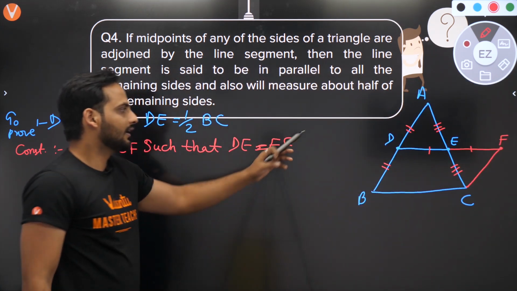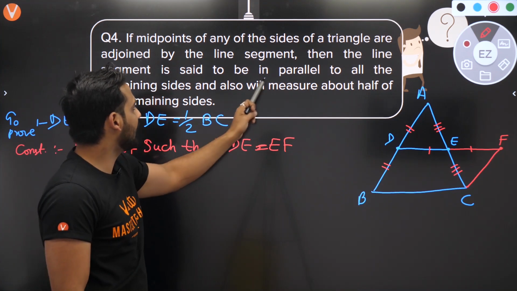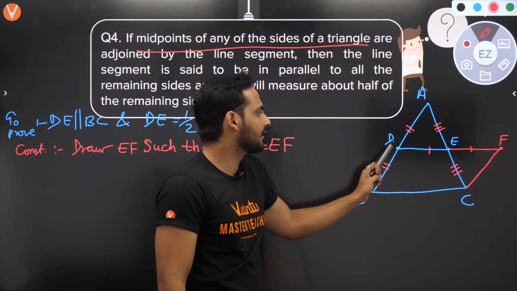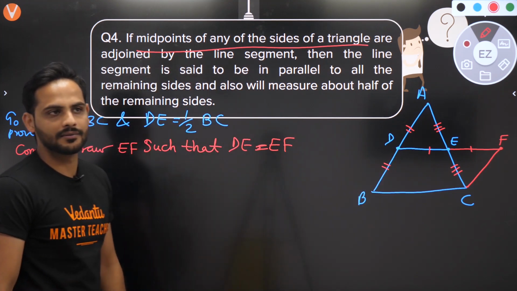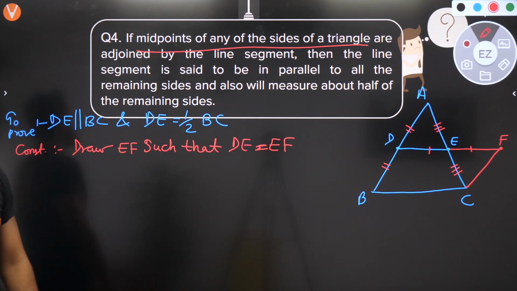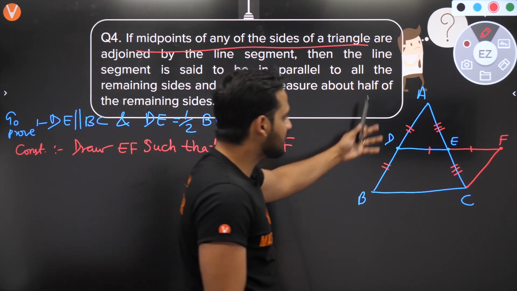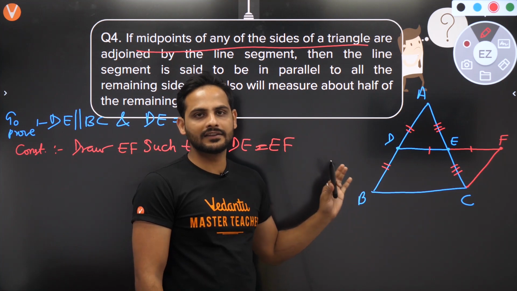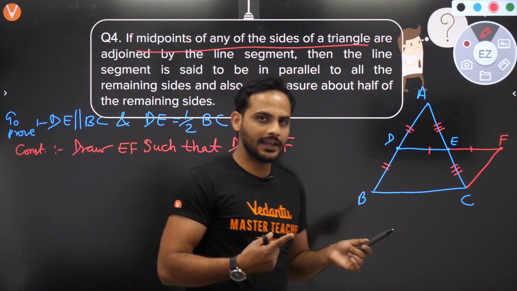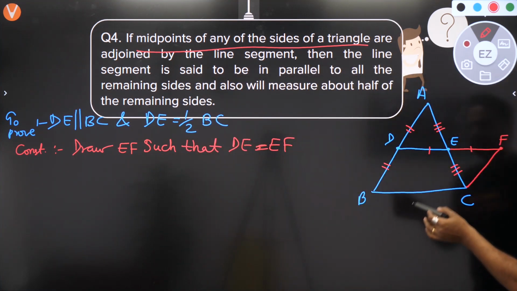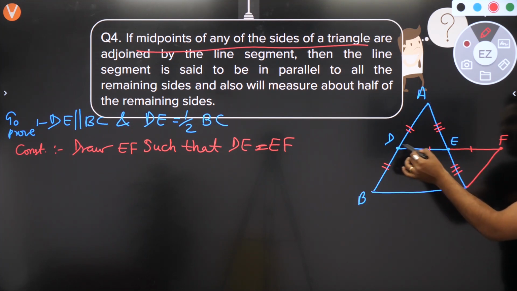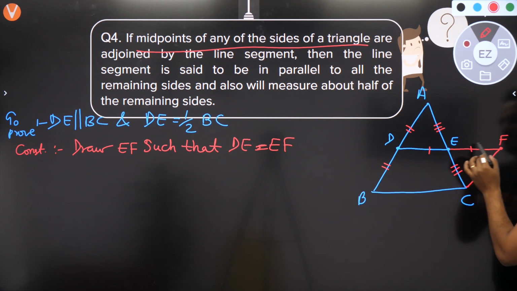Since the question is telling you that D and E are the midpoints of two sides of the triangle, we can already say AD is equal to DB, AE is equal to EC. Remembering this diagram is very important. Now the next step is to prove these two triangles congruent, ADE and CFE.